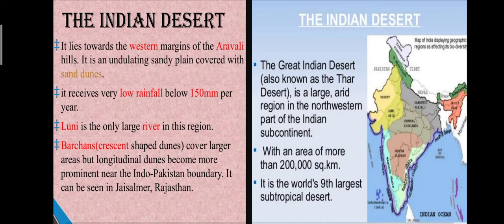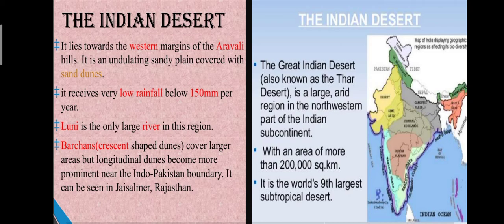The Indian desert lies towards the western margin of the Aravalli Hills. It is located in the west side of the Aravalli Hills. It has a sandy plain covered with sand dunes. Sand dunes means what? When very fast wind blows, and sand is also blowing with the wind, it forms small mountain-like dunes. We call this sand dunes.